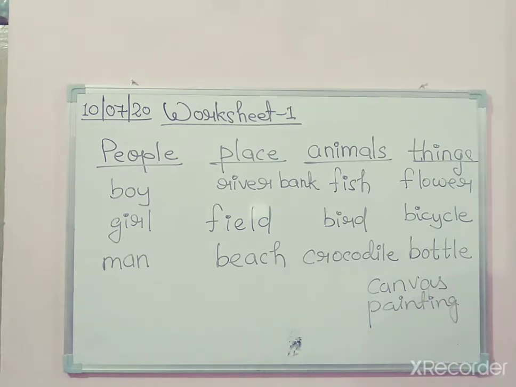Yes, sun, moon. These are not given because these are not things or animals. Yes, place. These are not the place, thing, or animals. So this will not come in the list. Okay.